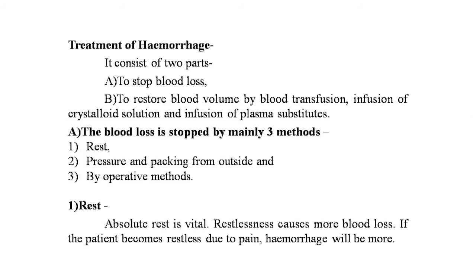Now the treatment of the hemorrhage. It consists of two parts. One is to stop the blood loss immediately and second is to restore the blood volume by blood transfusion, infusion of the crystalloid solutions and infusion of the plasma and plasma substitutes. First, the blood loss is stopped by mainly three methods. First is the rest, second is the pressure and packing from the outside, and third is the operative methods.